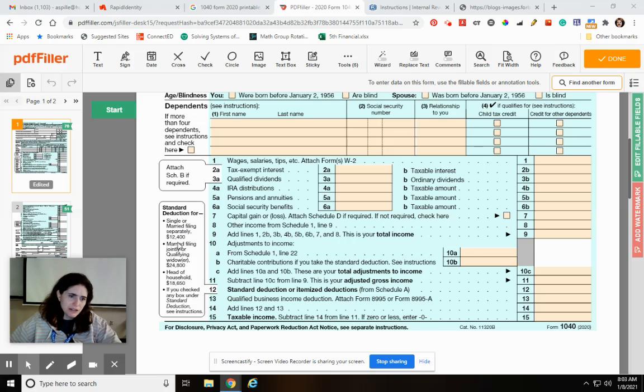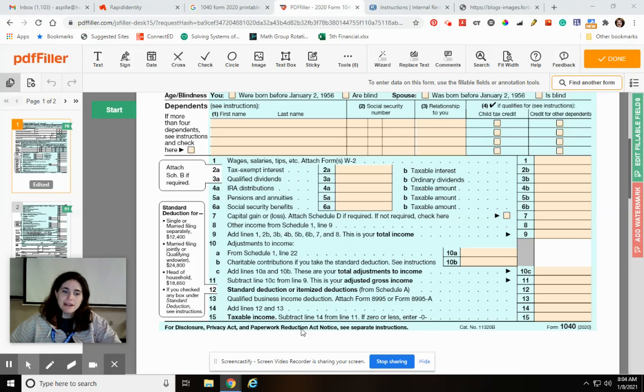So this tells you what that is. If you're single or married filing separately, your standard deduction is 12,400. So you would put 12,400. If you are married filing jointly, so you're filing together, it says you have 24,800. So that's what you would put there. If you're the head of household, this is how much you get. So you would do that. Anyway, then qualified business income deduction. These are special forms that you would get. If you didn't get these forms, chances are that doesn't apply to you.